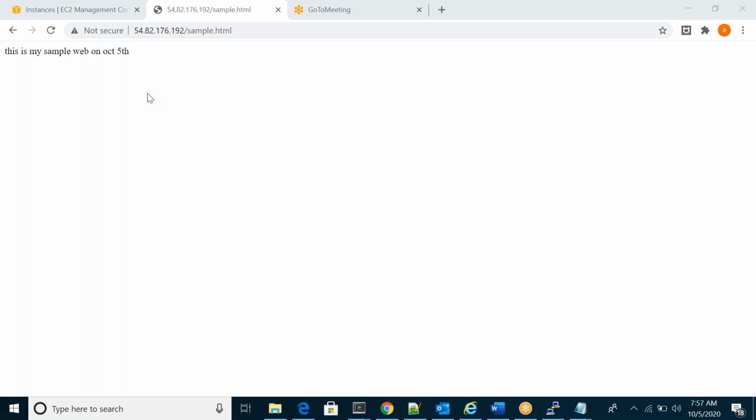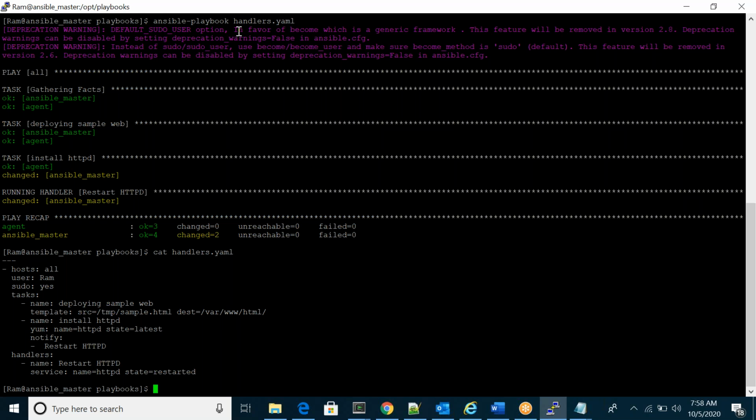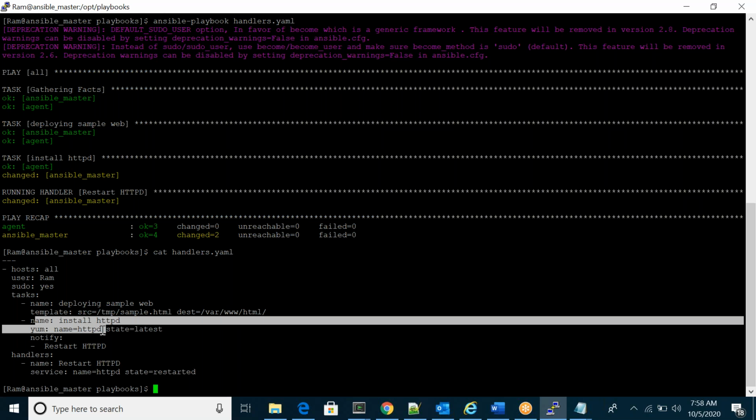Any questions here? No, Ram. Same thing, right? Gaurav, you asked it. So just assume that this is your application. If you want to deploy, you can use the template or copy module. Along with that, if you want to restart, you can restart the service, whatever we did now. Without handlers also, you can restart. Whatever this task, you can mention here, it will execute it.